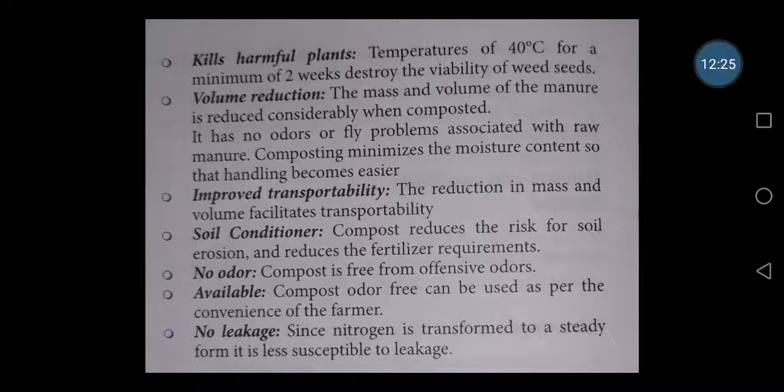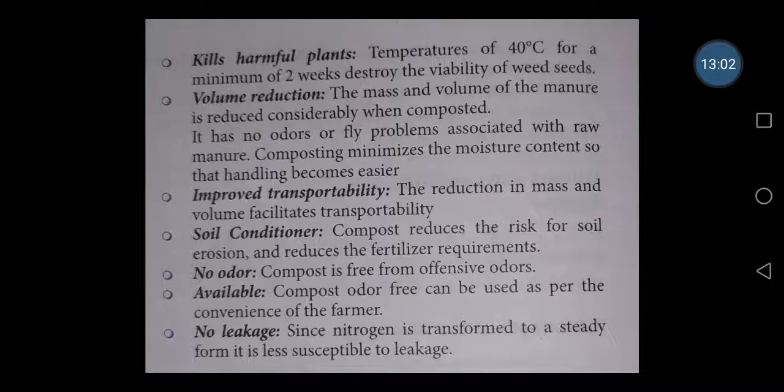Then soil conditioner. Compost reduces the risk of soil erosion and reduces the fertilizer requirements. So there is no need of any further artificial fertilizer. It is a natural fertilizer, so of course we can call it a soil conditioner. Since we all use shampoo, along with that we use conditioners. Why? In order to smoothen our hair. In the same way, the humus, the byproduct, the last product of the composting method, can really be called the soil conditioner.